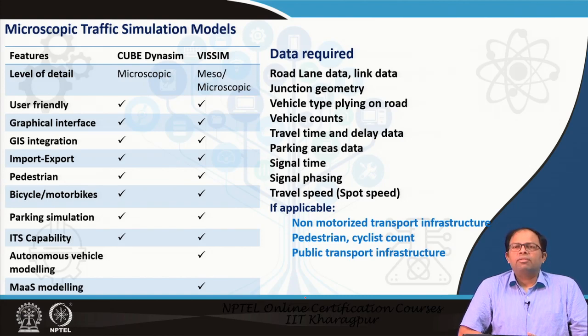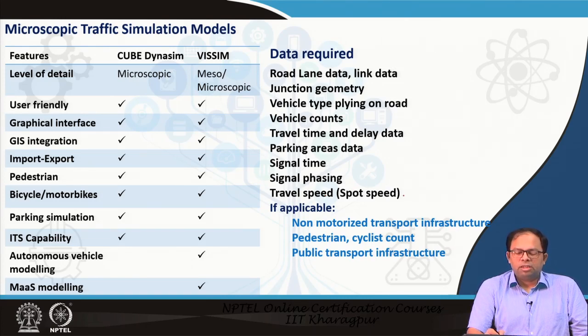Now, what kind of data is required for these microscopic models? We require data on roads and number of lanes, this kind of link data, link-wise width, and all these things, where a link starts, where it ends. Then junction geometry, this we have to enter. Then vehicle types on the road, what kind of vehicles are there, the distribution that has to be entered, total number of vehicle counts that has to be entered, travel time and delay data, parking areas data, which areas we allow parking, signal time, signal phasing, what we are planning, or we can also simulate to determine appropriate signal times and signal phases for each of the intersections based on the flows as well.